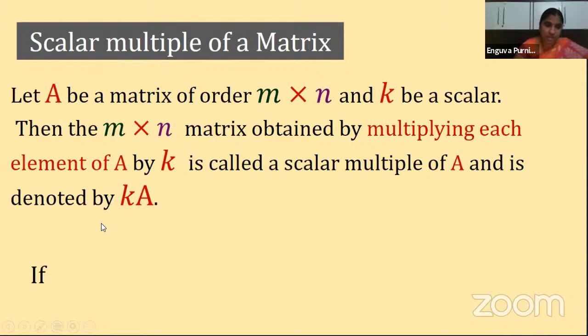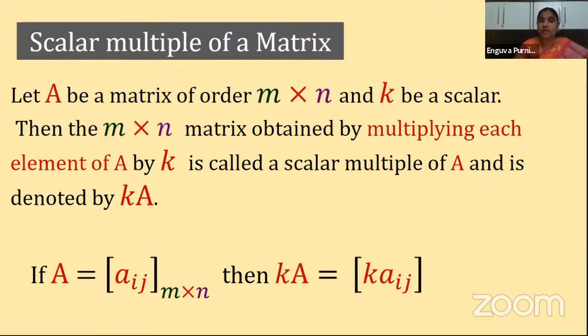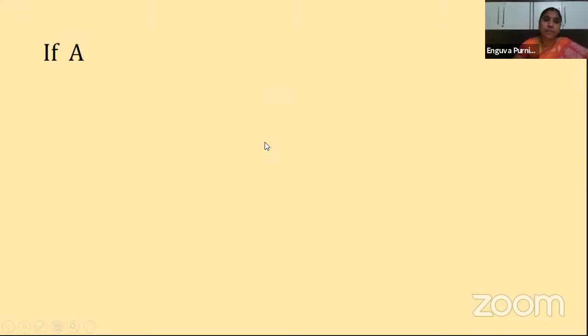So let us see here. If A is equal to [aij] of order m by n, then KA is equal to [K aij]. It means every element of the matrix A is multiplied with K. That product matrix is called the scalar multiple of A. Is it clear, children? So let us see an example.